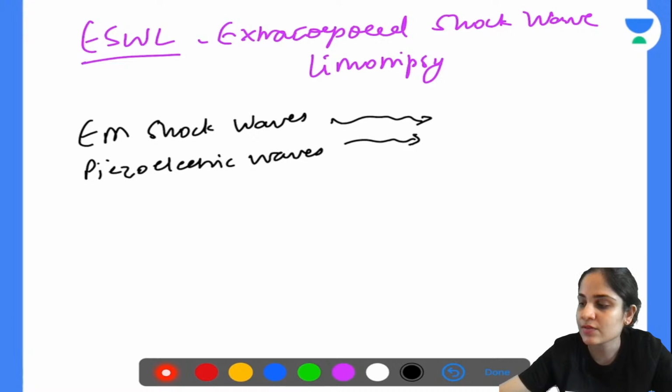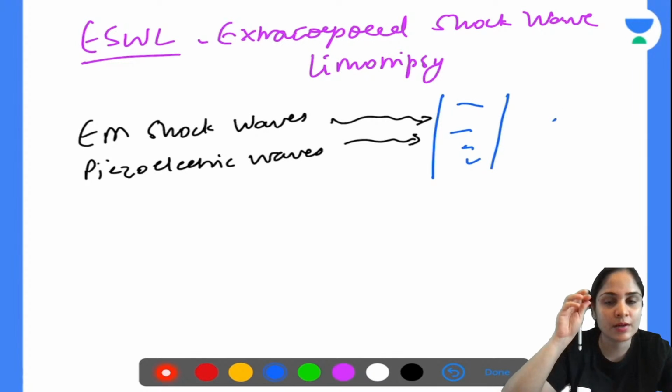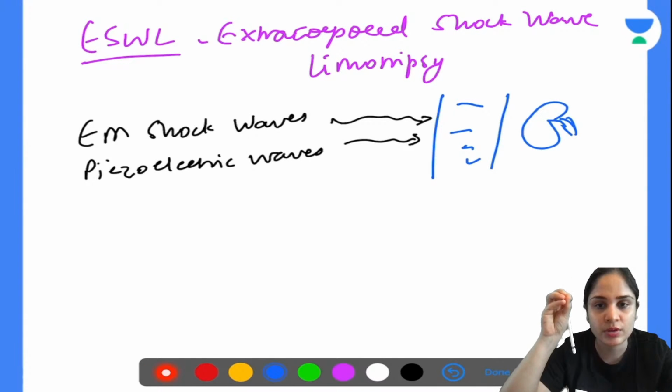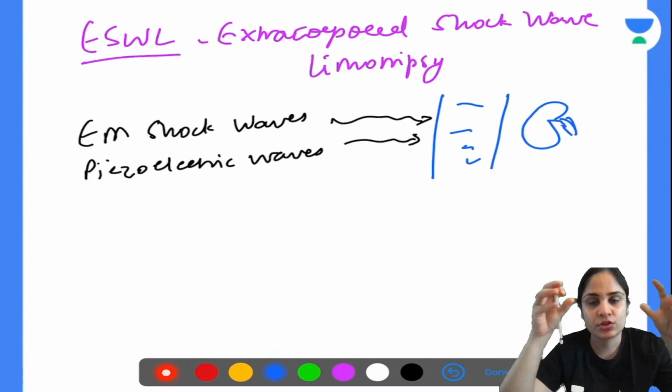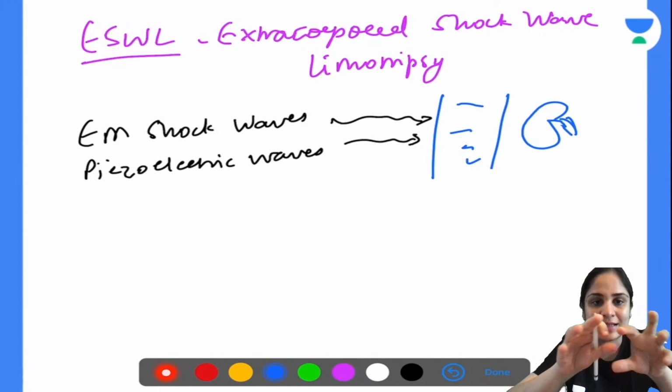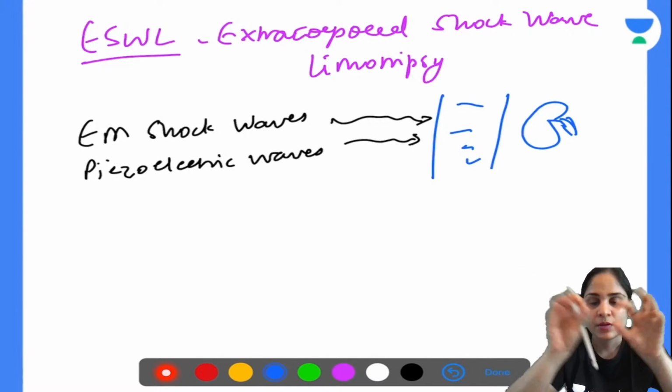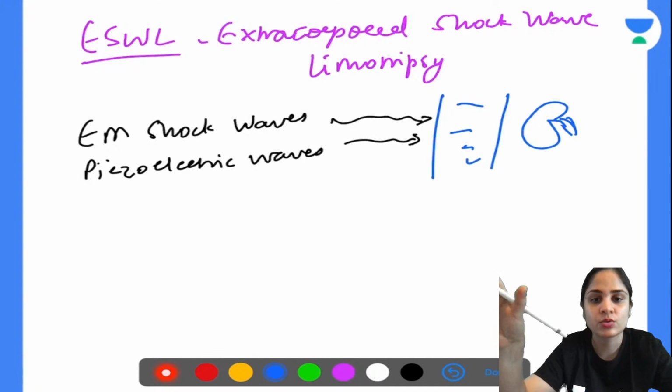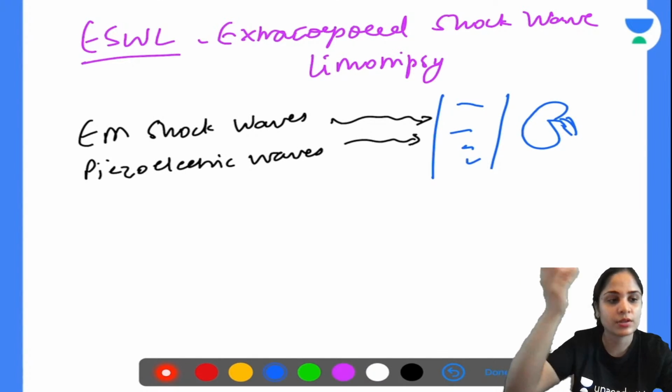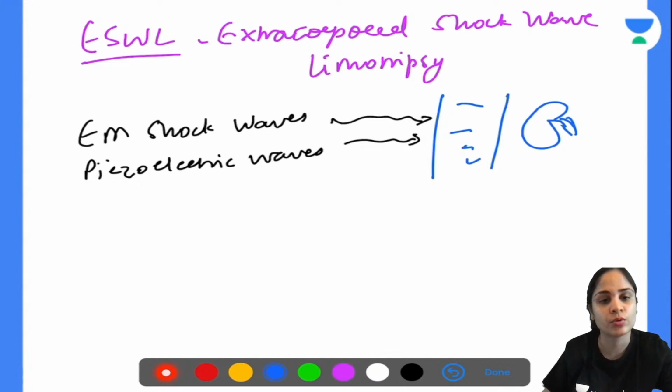And then these waves will be incident on the kidney. So when these waves are incident on the kidney, on the ureter, these shock waves will go and fragment the stone. Okay, once the shock waves fragment the stone, the fragments will go out through the ureter. So that is how you do an extracorporeal shockwave lithotripsy.